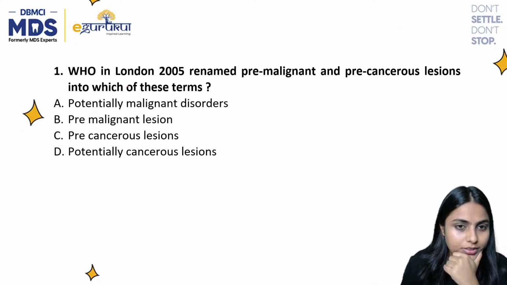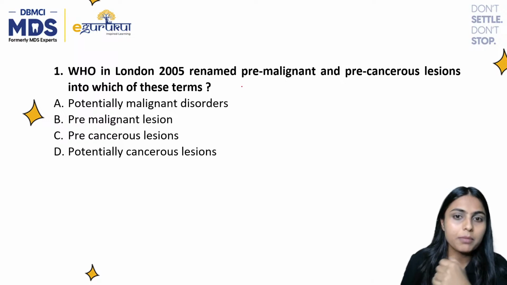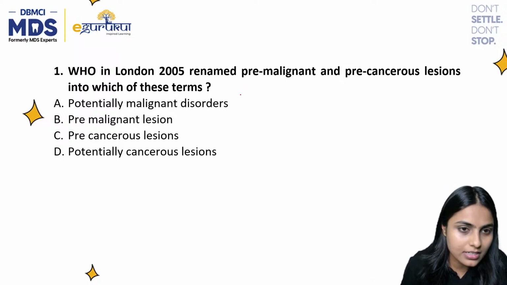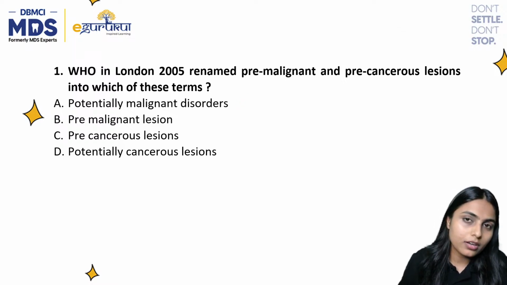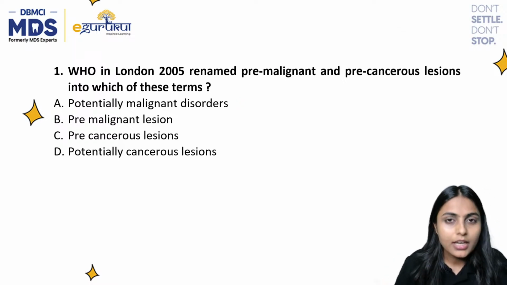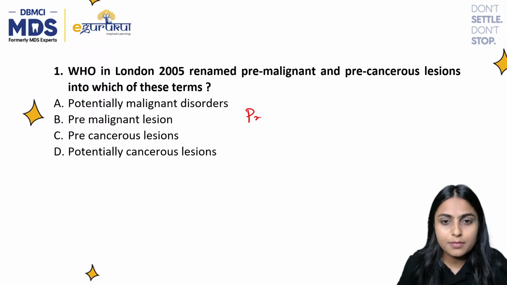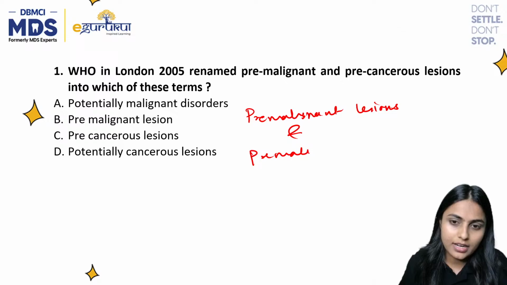WHO in London 2005 renamed pre-malignant and precancerous lesions into which of these terms? Basically, before proposing the name, it was named as pre-malignant lesions and pre-malignant conditions, right?